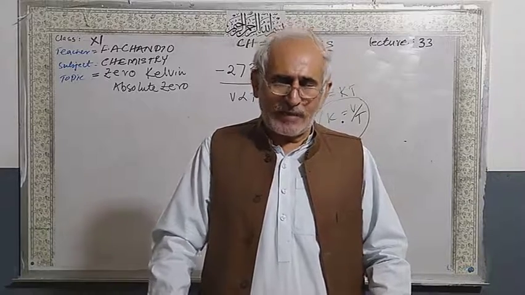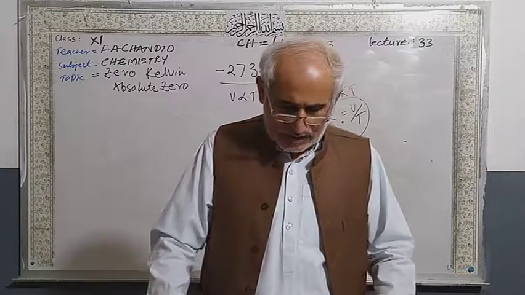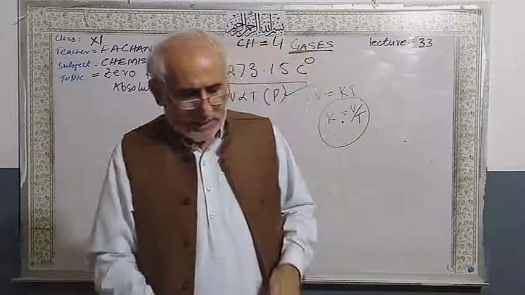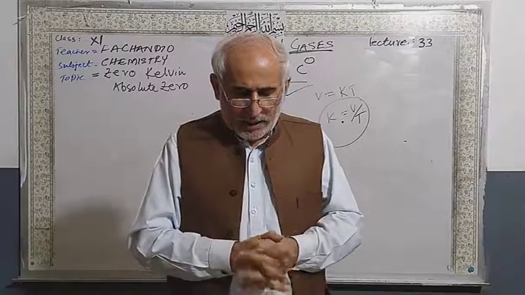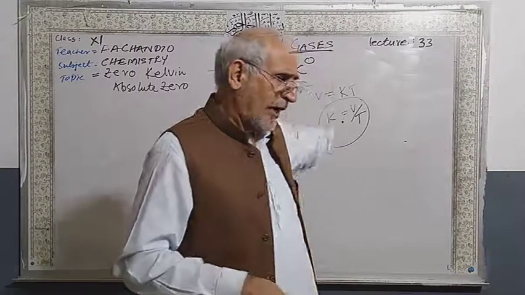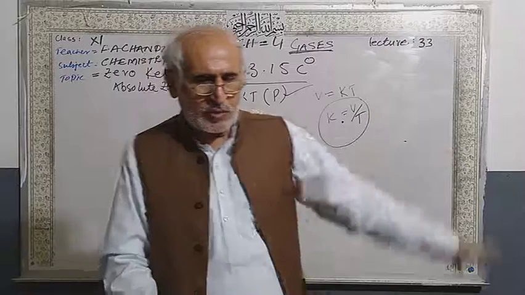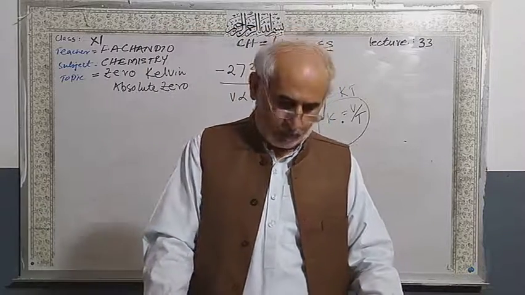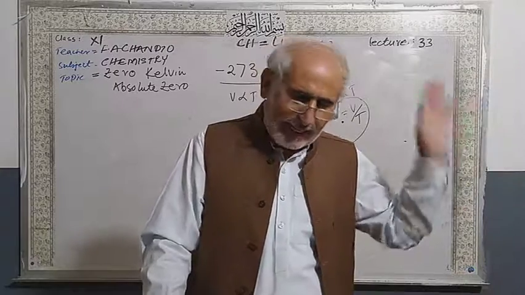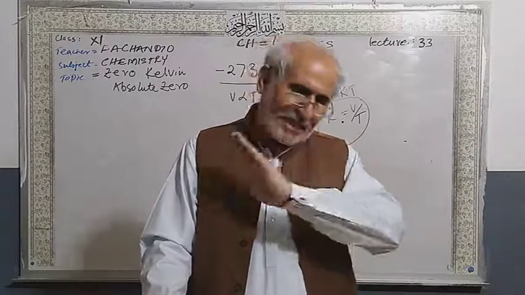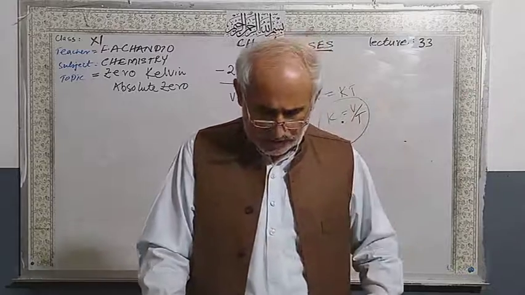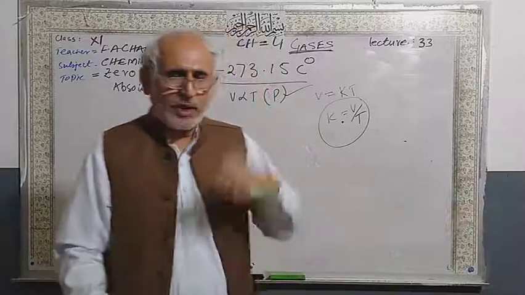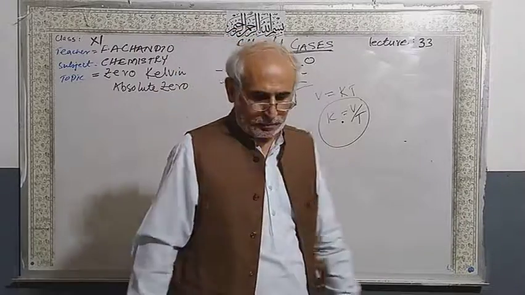This law states that the volume of the given mass of gas increases or decreases by 1 over 273 times of its original volume and reduces to 0 at minus 273.15 degrees Celsius. It means that at this temperature, gas does not retain its properties. No gas; it may change into solid. This is called absolute zero.